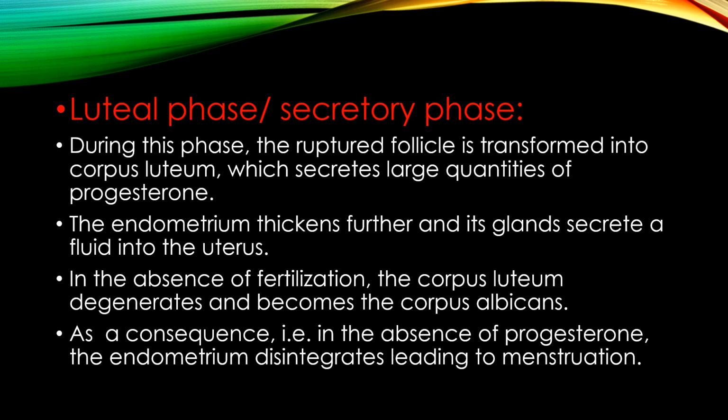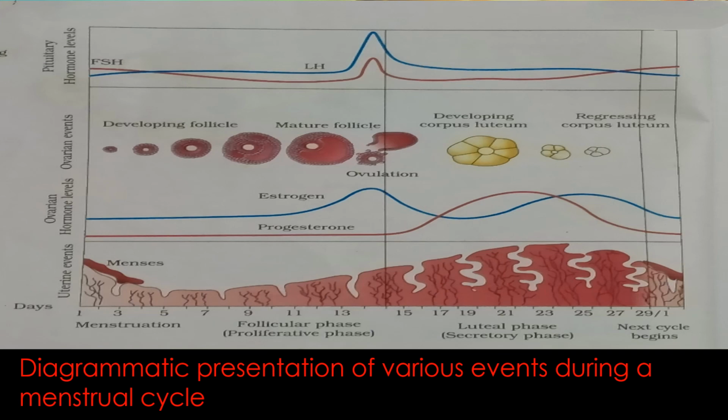So these were the 4 stages. Here through this diagram we can study so many things. Here you can see all the 4 events, that is menstruation, follicular phase, ovulation, luteal phase.